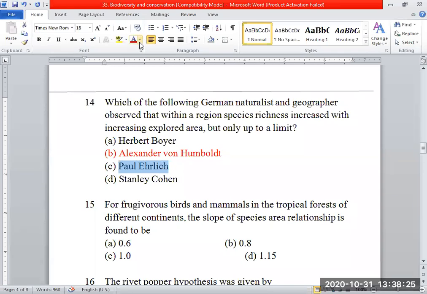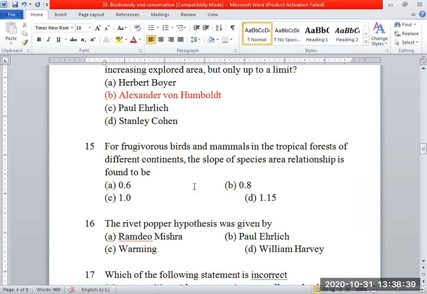Paul Ehrlich. Who is he? Rivet popper hypothesis. Okay, very good, very good. But our answer is Alexander von Humboldt.